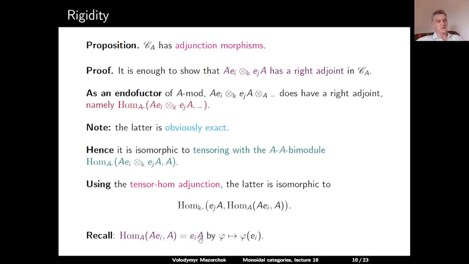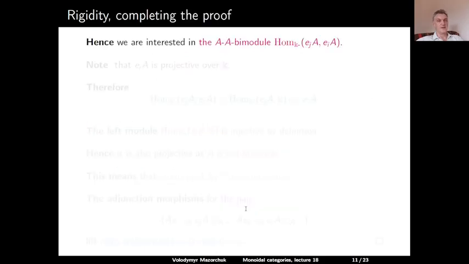And this isomorphism is given by sending a homomorphism phi to its evaluation at the generator EI of this indecomposable projective module. And then we end up in the right-hand side. So therefore, this displayed formula can now be simplified to Hom over K from EJA to EIA.